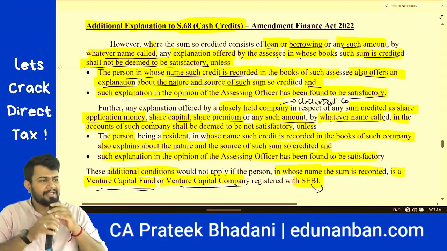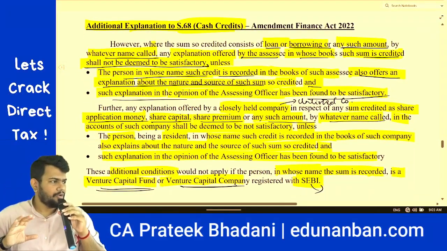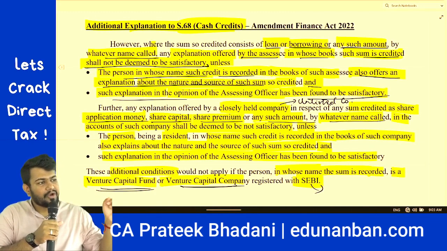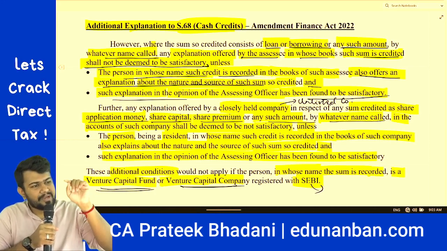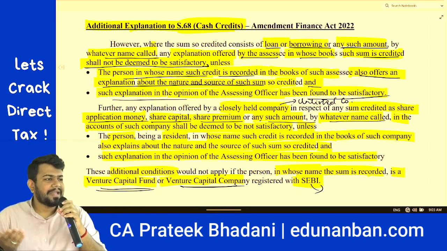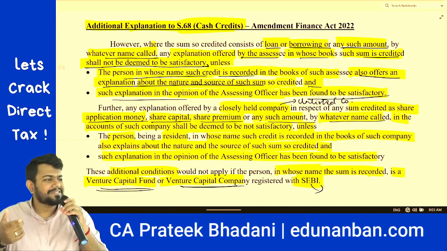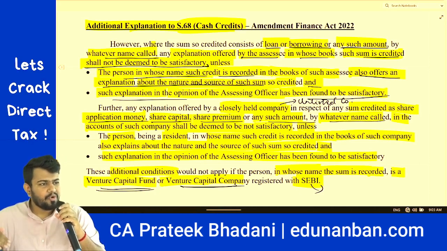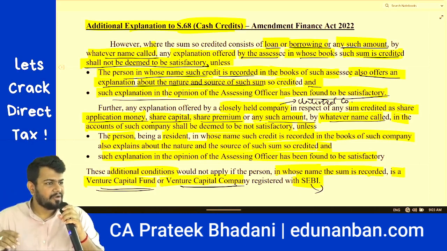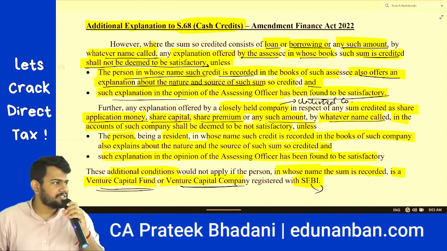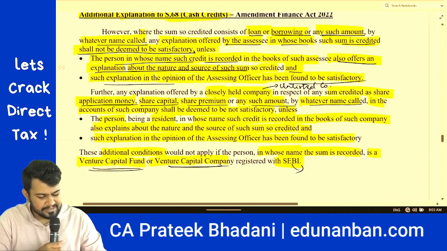If cash credit is in the form of a loan or borrowing from a person, then the assessing officer will not only ask the assessee, the assessing officer will also ask the person who gave the loan, from where did you get the money to give this loan? That person who gave the loan should also give satisfactory explanation. If both are not giving satisfactory explanation, or even if anyone is not able to give satisfactory explanation, this cash credit will be treated as undisclosed source of income in the hands of the assessee.